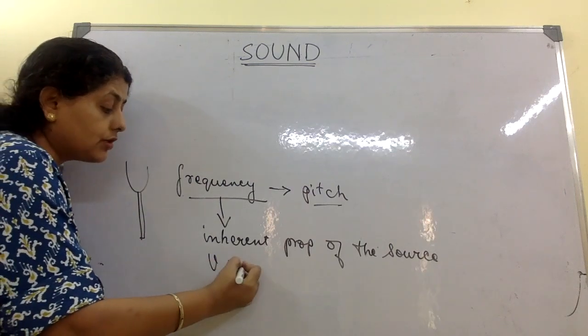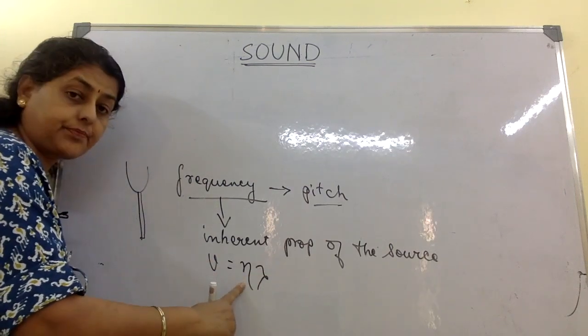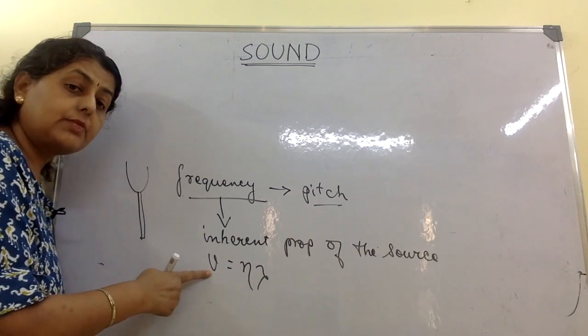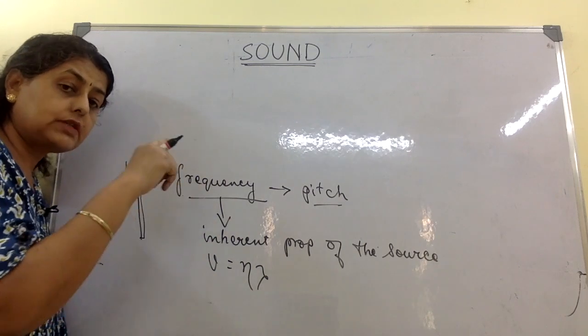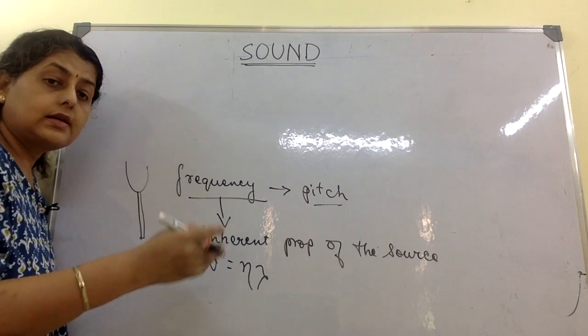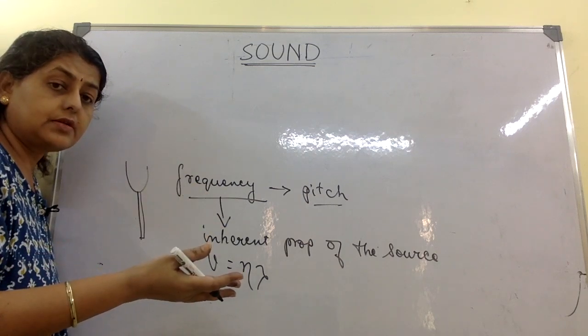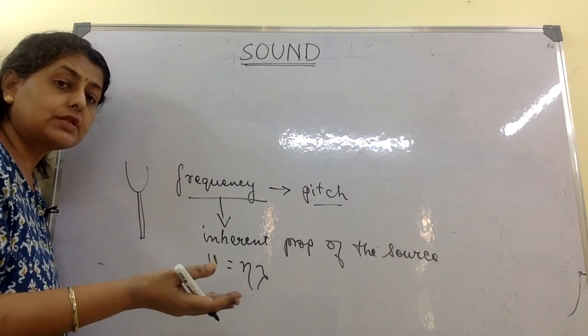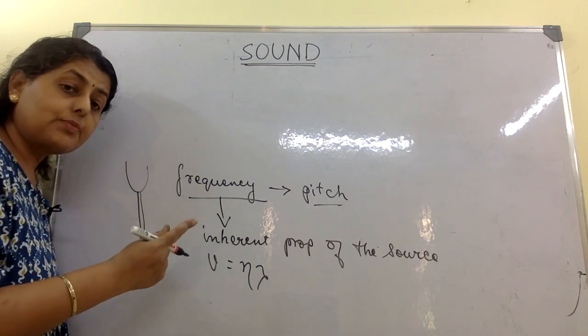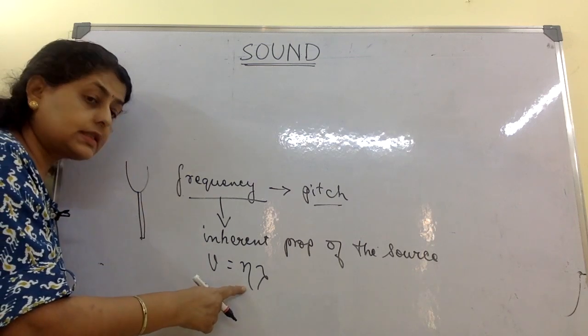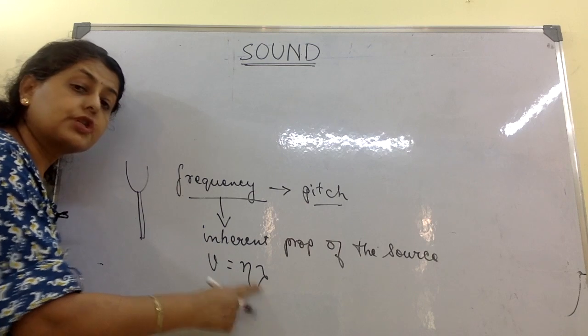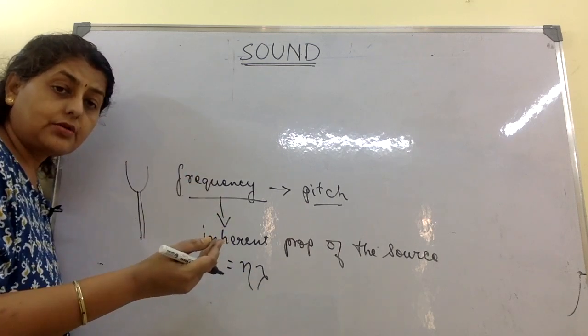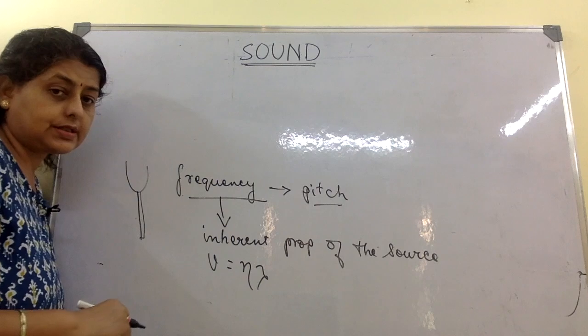So V is equal to n lambda. For the same source, velocity will be different in air, in solids, in liquids. If frequency is the same, wavelength keeps changing from medium to medium, and that is why velocity changes.